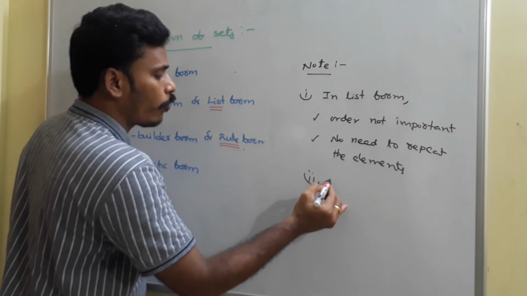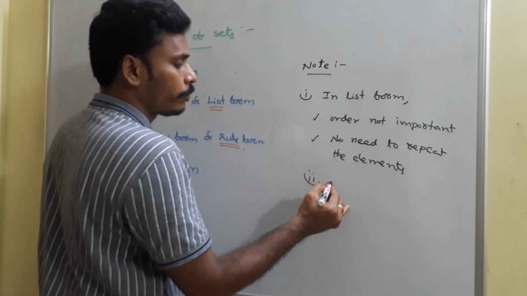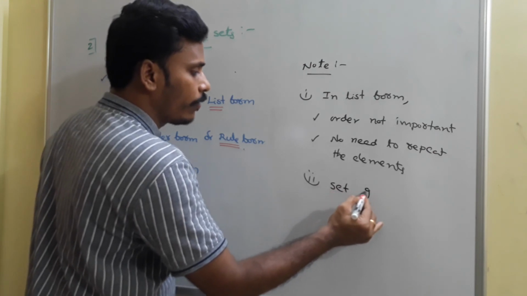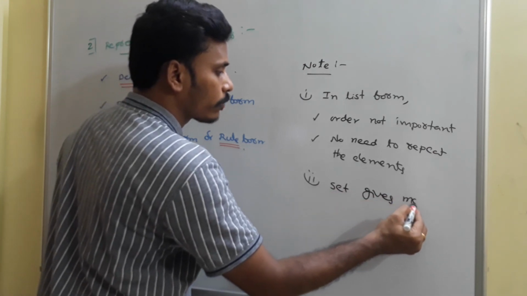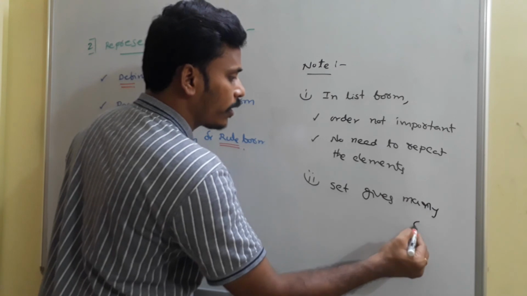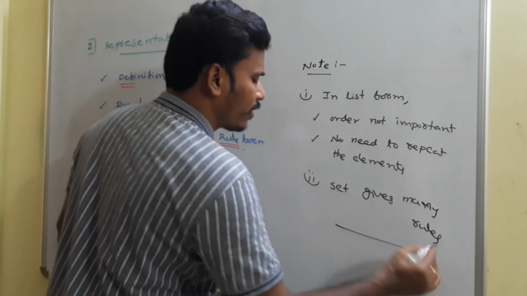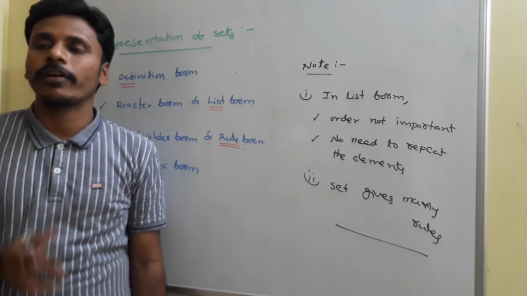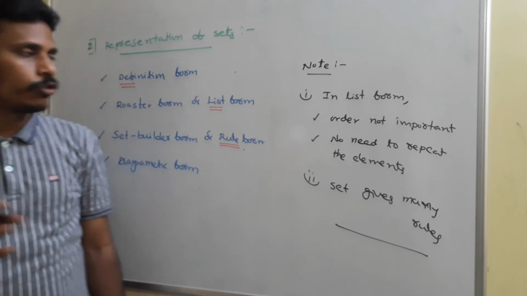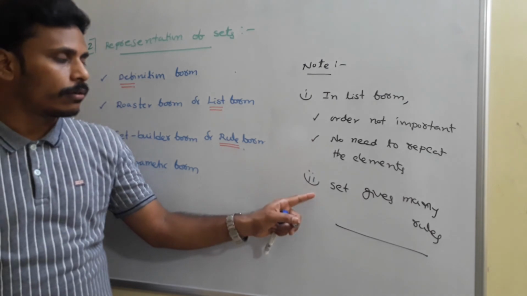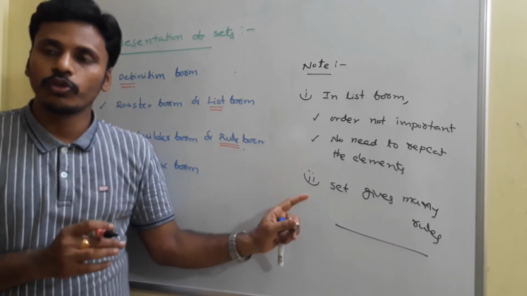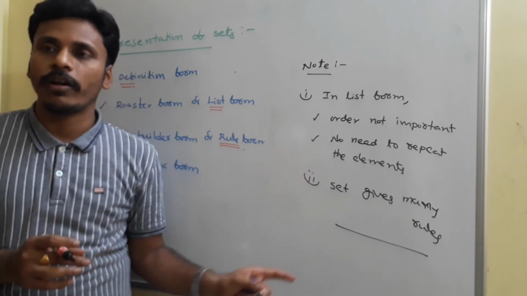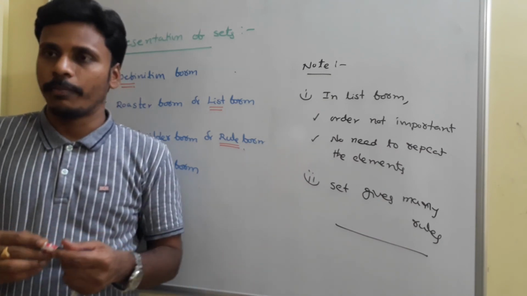Whereas coming to the rule form, one set may give you many rules. Sometimes it is difficult for us to identify them, but you just leave it, no problem. These are 2 observations, 2 things which we need to keep in mind to represent the set in these 4 different forms. I will give you one more example now.